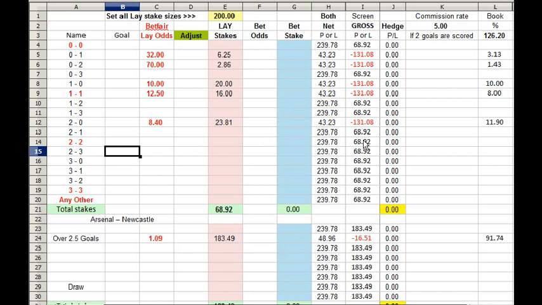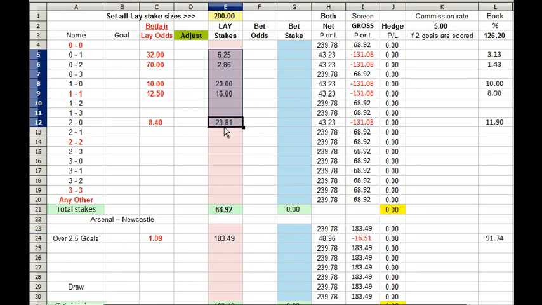Now once you've completed your trade, what you'll see in correct score is big red against your lays, but don't forget you've got this other big lay in the over and under market, so that puts you into profit. And in the under and over market, you'll see a smaller red against over 2.5 goals, but don't forget we've got all these other successful lays on your under 2.5 goal scores.